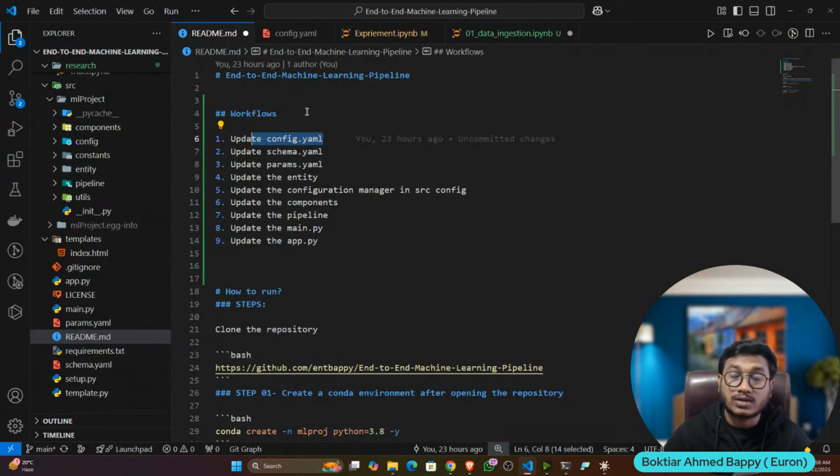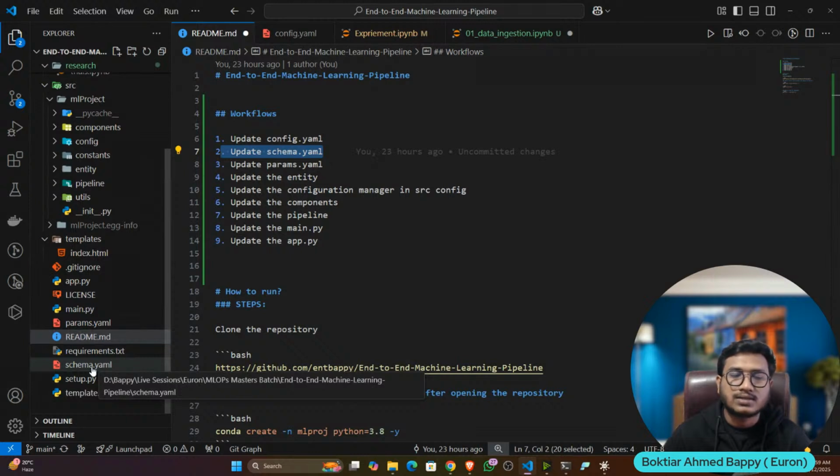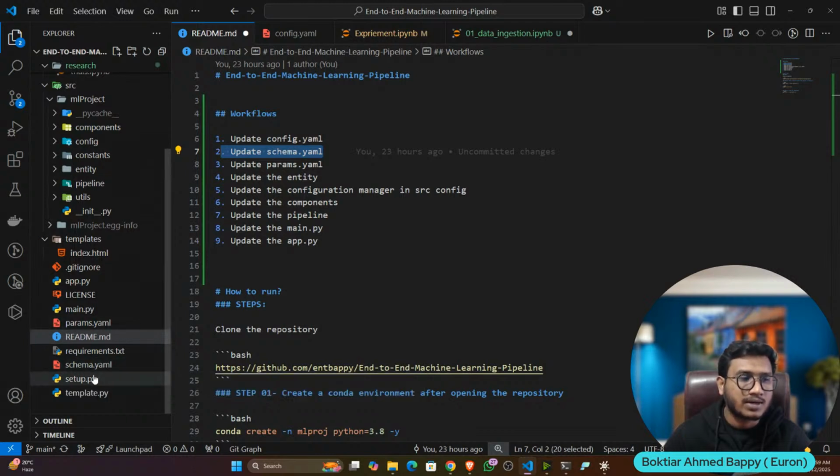Like what would be the data ingestion directory, what would be the data validation directory, the transformation directory, what is my data URL? So every kind of configuration we'll try to keep inside config.yaml. Then we have to update the schema.yaml. There is a file we have created called schema.yaml. Inside the schema.yaml, we'll try to keep the schema, like how many columns I have, what is the data type of the column, everything we'll try to mention.